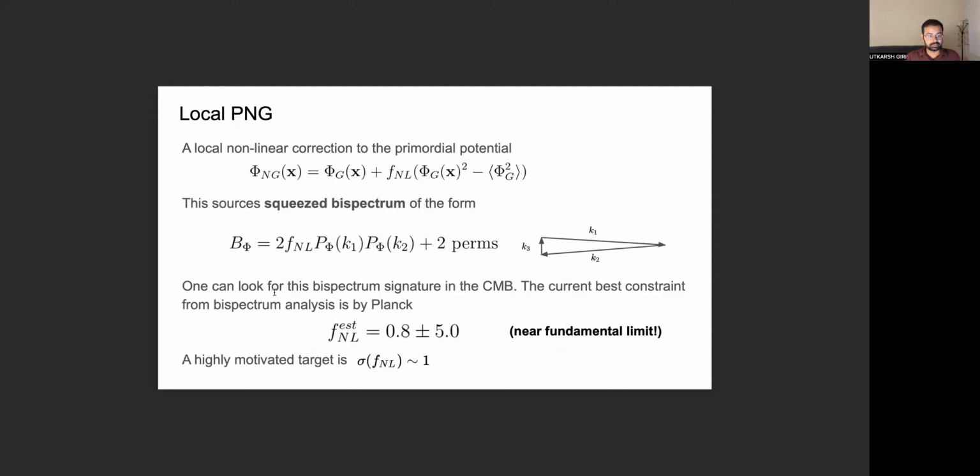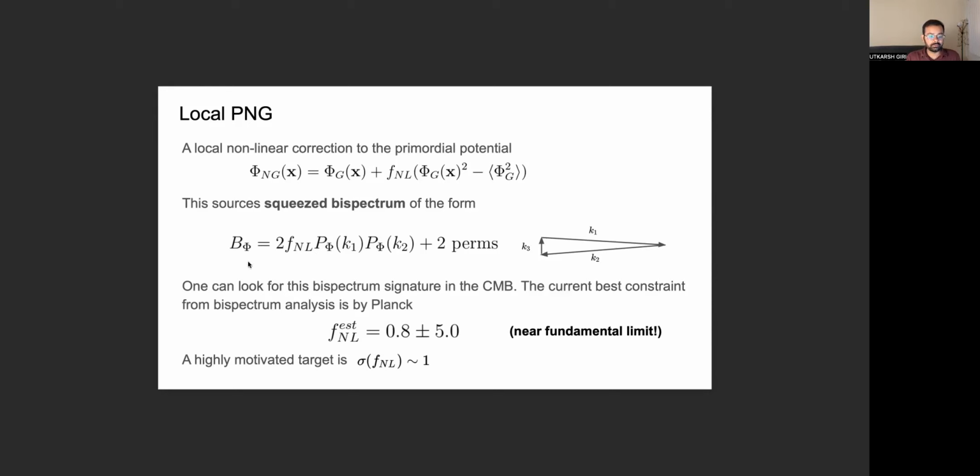So the local PNG, which is the topic of my work, can be written down in this phenomenological model, where you write down the primordial non-Gaussian field in terms of a Gaussian field with a quadratic but local correction added to it. And this leads to non-Gaussianity, and the level of non-Gaussianity is modulated by this parameter FNL that we want to detect or constrain. And as I said, this local PNG sources a bispectrum in the squeezed limit, where its magnitude can be expressed in terms of the product of the power spectra.